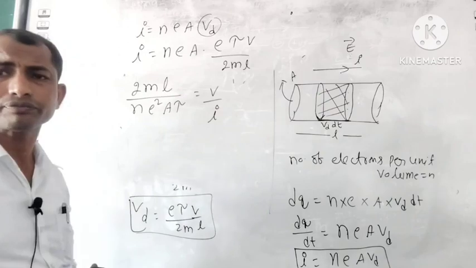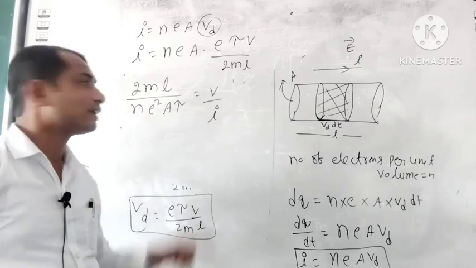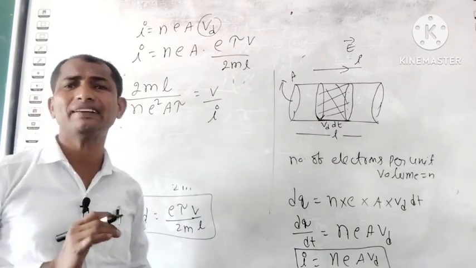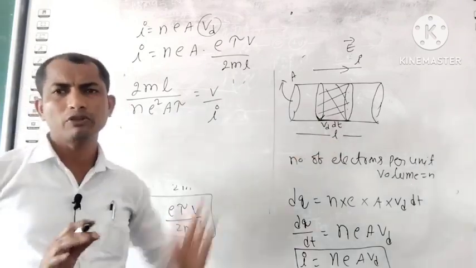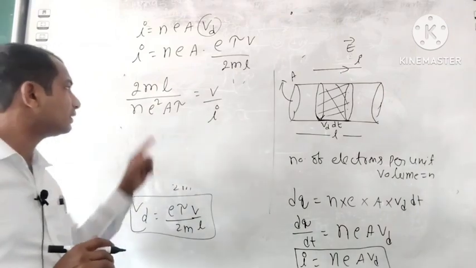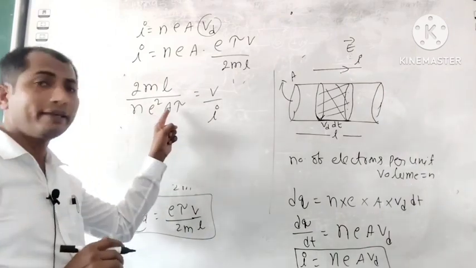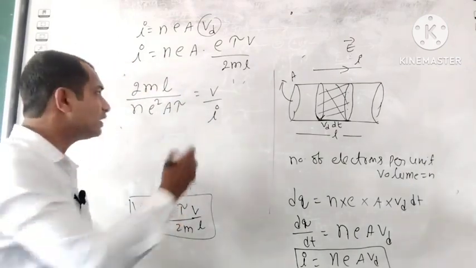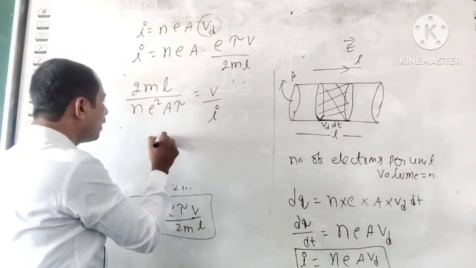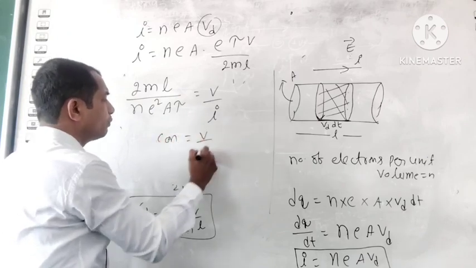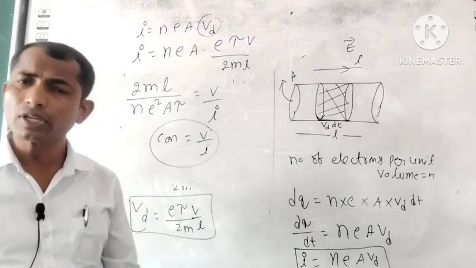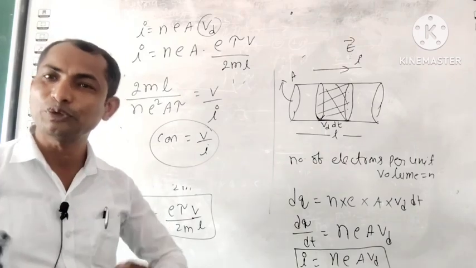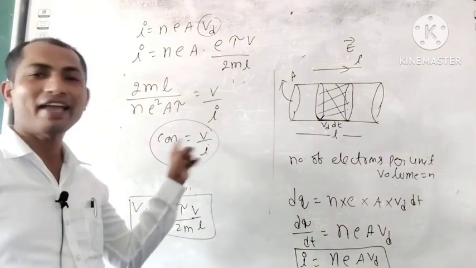Sorry, V by I. For a conductor, m is the mass of the electron. Sorry, l is the length. Length is the particular length you have taken, constant; n constant, e constant, A constant, and tau is constant. Then this complete expression is constant. So that means here V by I is equal to constant. We have proved V by I is equal to constant, which means we proved Ohm's law.